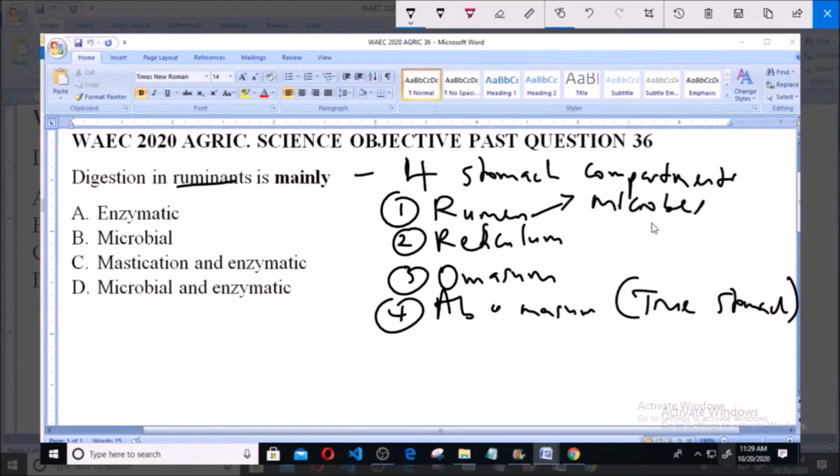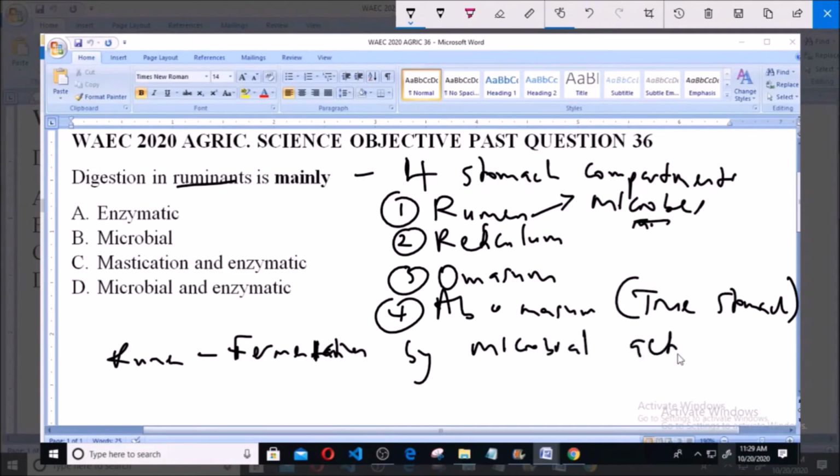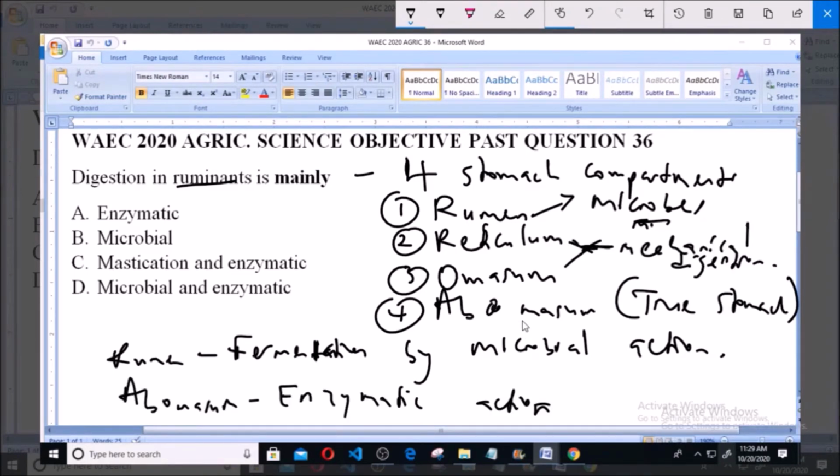Okay, so it undergoes fermentation by microbial action, by the action of the microbes present in the rumen. The abomasum works like the stomach of non-ruminant animals. So this is the reason why it is known as the true stomach.